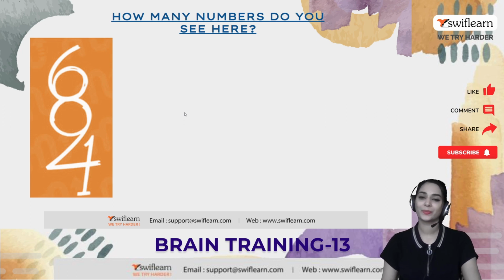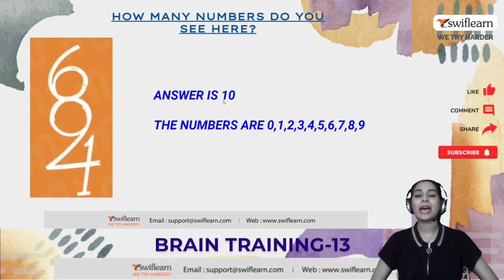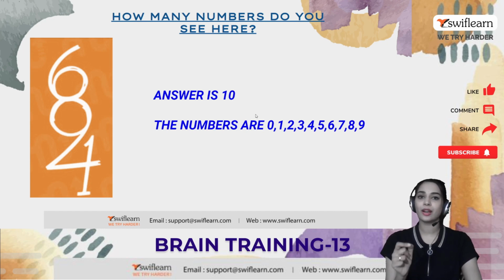Yes, keep going. I hope you got the answer. Let's check the answer, and the answer is over here. Answer is 10. The numbers are 0, 1, 2, 3, 4, 5, 6, 7, 8 and 9. Let's try to do this one. Just look at the object, look at the picture and try to figure out the numbers. You can do it. Keep trying.